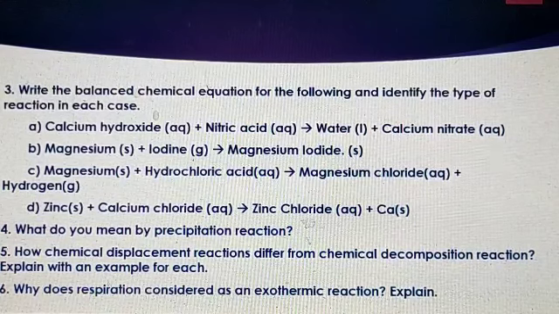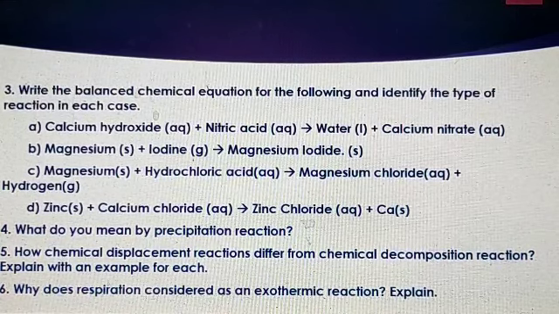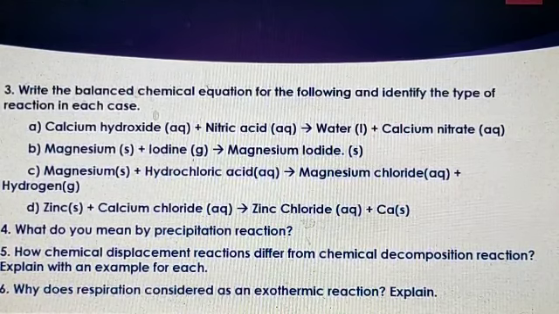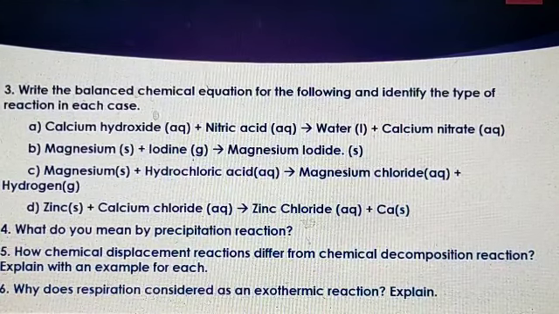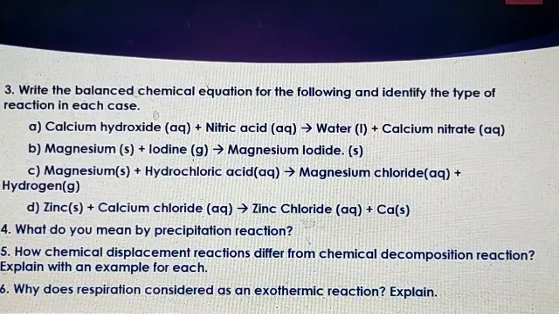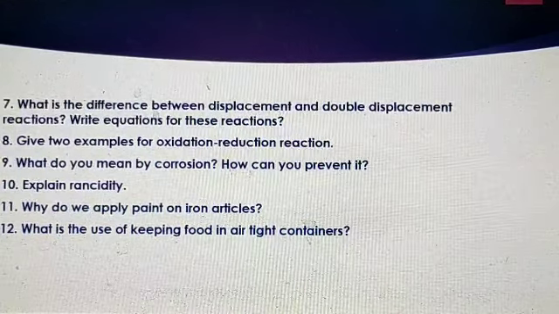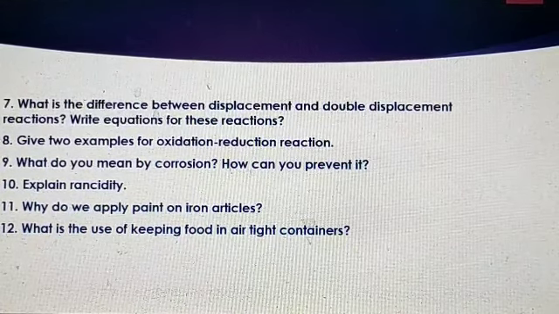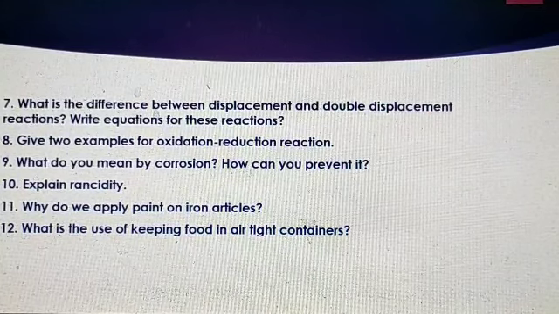Next, fourth question, what do you mean by precipitation reaction? Next, how do chemical displacement reactions differ from chemical decomposition reactions? Explain with an example for each. Next, why is respiration considered an exothermic reaction? Explain. Next, what is the difference between displacement and double displacement reactions? Write equations for these reactions.